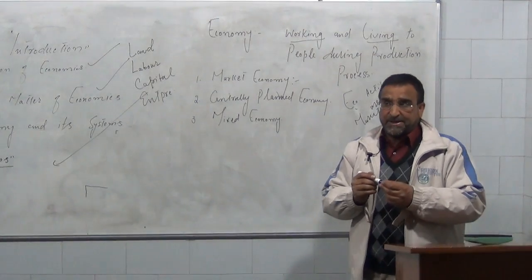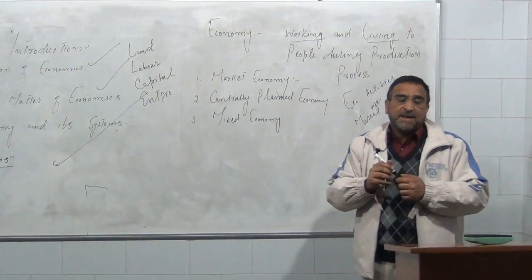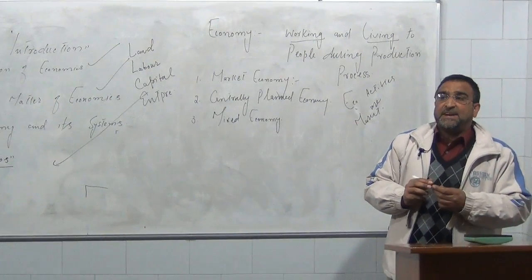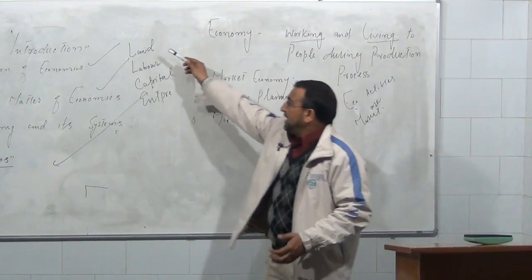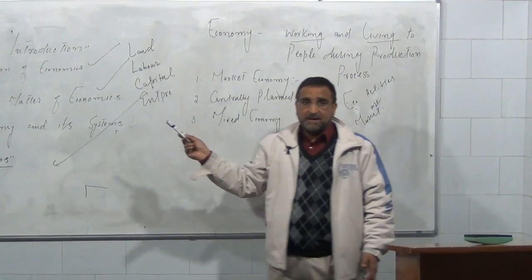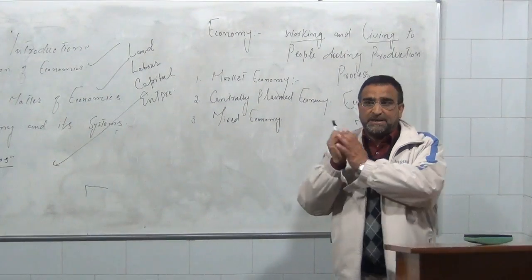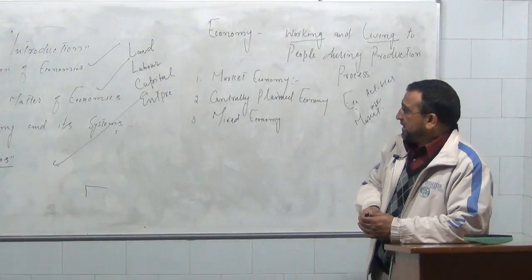That we call market economy. Central planned economy simply means that type of economy in which the means of production, land, labor, capital, and entrepreneur, are owned by the public, by the society as a whole.